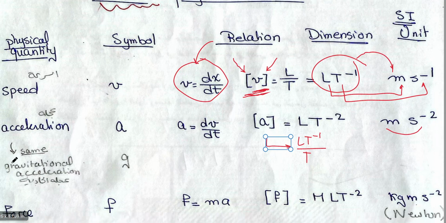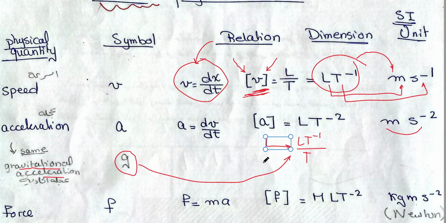You have to note that the gravitational acceleration, its symbol is g, which we are using in our problems. g equals 9.8 meter per second square. This gravitational acceleration is a kind of acceleration, so it will have the same dimensions. So if you have any acceleration, either it's acceleration or gravitational acceleration, you will have the same dimensions. Why? Because they have the same nature.